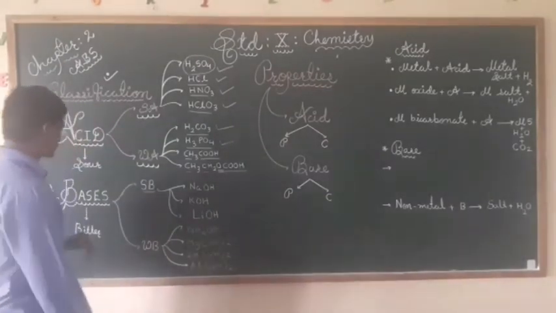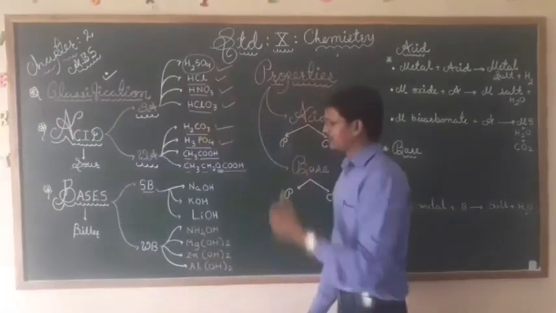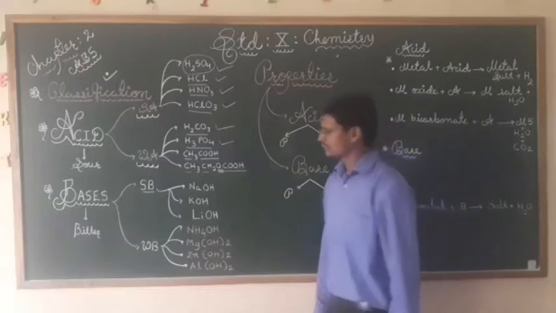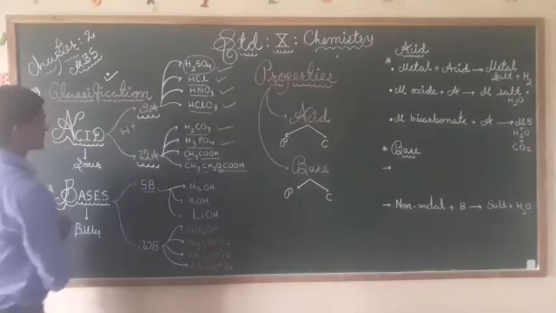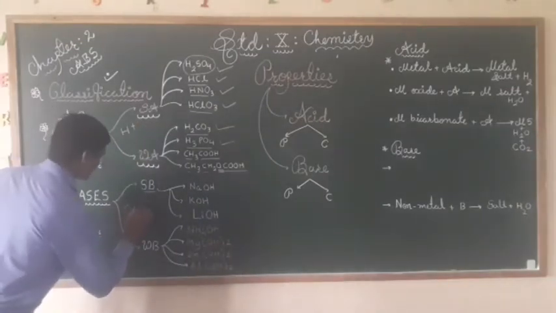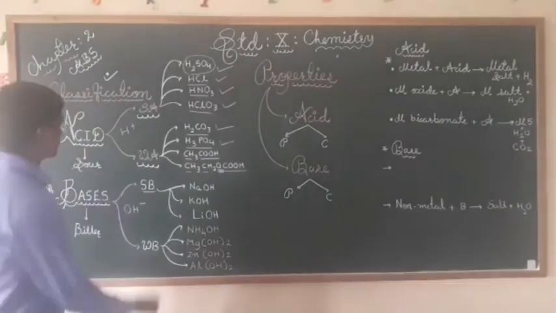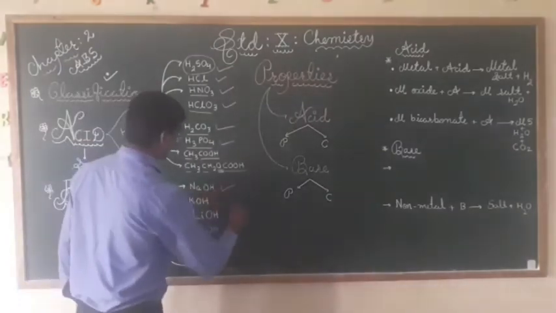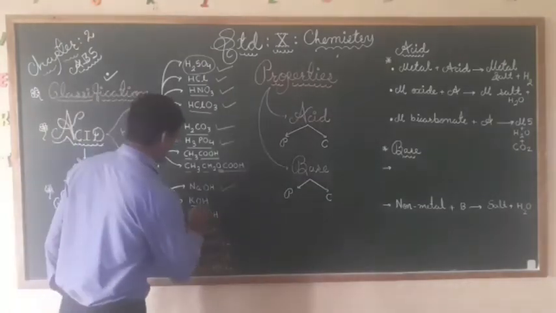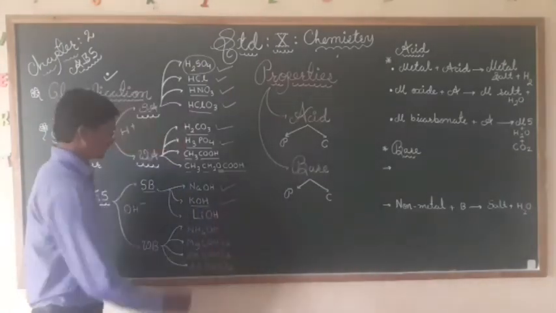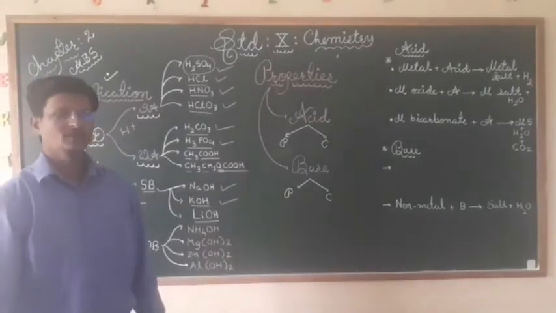Now next, that is about bases. Bases generally have a negative OH minus charge. Hydrogen always has an H plus ion, and the base always has an OH minus, that you know. Now strong bases: NaOH, sodium hydroxide; KOH, potassium hydroxide; LiOH, lithium hydroxide.